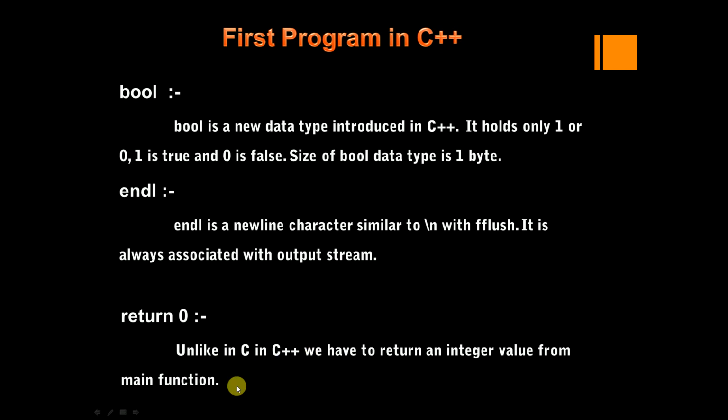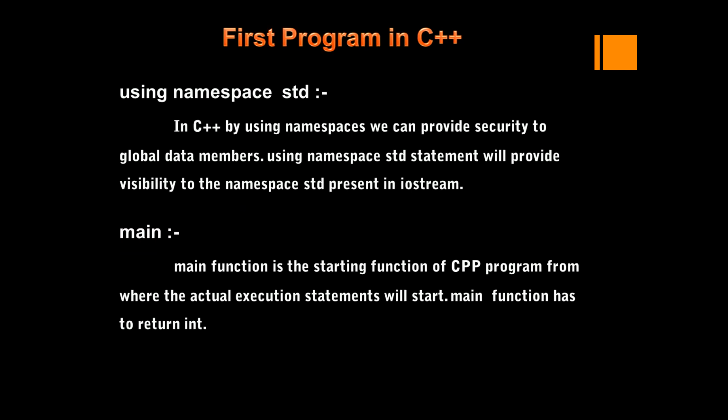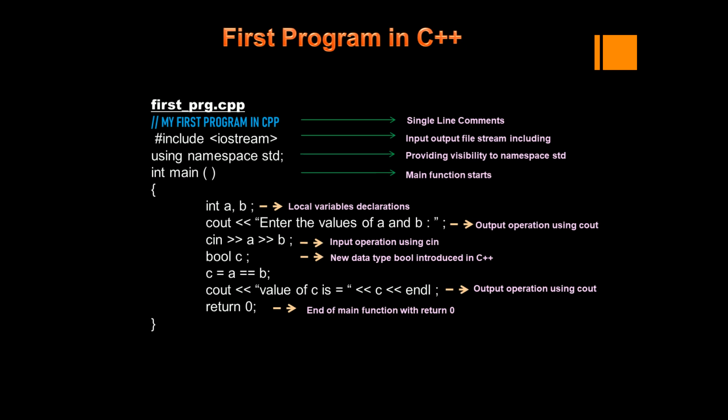Now the last one, return 0. So unlike in C, in C++ we have to return an integer value from the main function. So these are the statements we have discussed in this program.